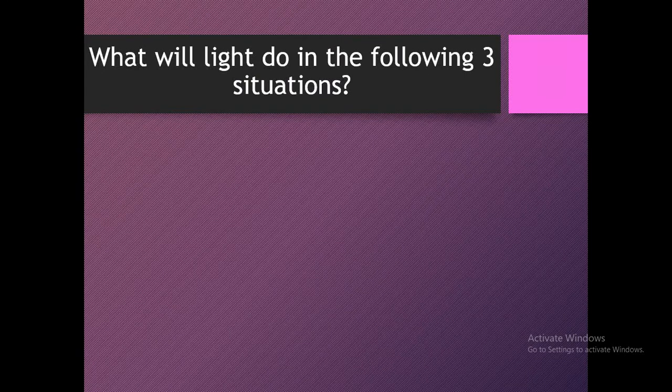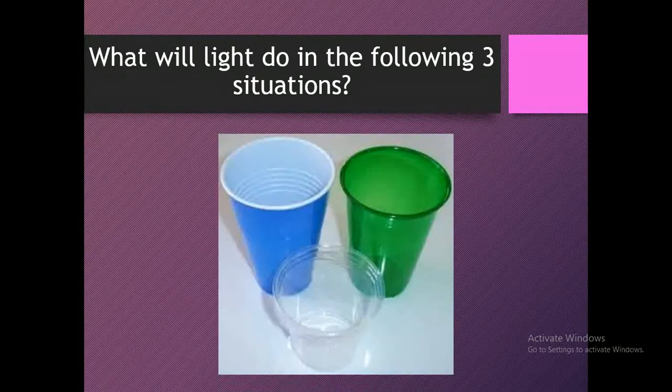What will light do in the following 3 situations? Okay? Let's see the example. I have 3 glasses: a blue glass, a green glass, and a transparent or white glass, as we will say easily. What will light do in the following 3 situations? Write your answer in your notebook and discuss with your teacher.